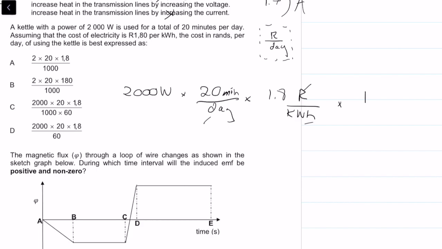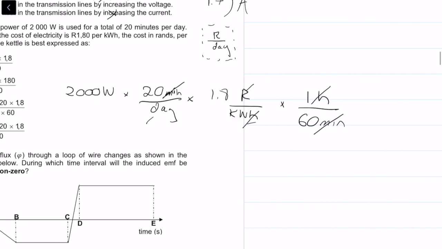in 1 hour there are 60 minutes. Okay, so that we can say the units of minutes cancel each other, and the hours also cancel each other. Okay, now I want to get rid of this kilowatt. So times, in 1 kilowatt, we have 1000 watts. Okay, so the kilowatts go, and the units of watts also go.